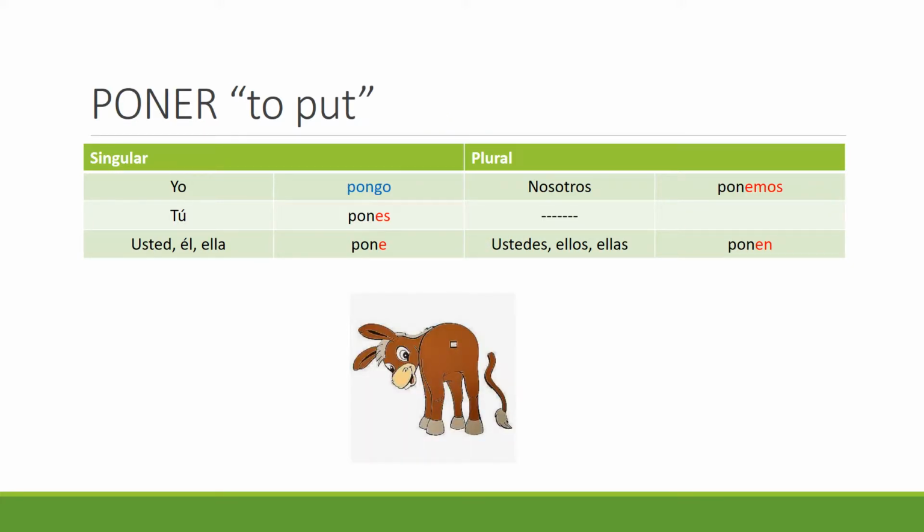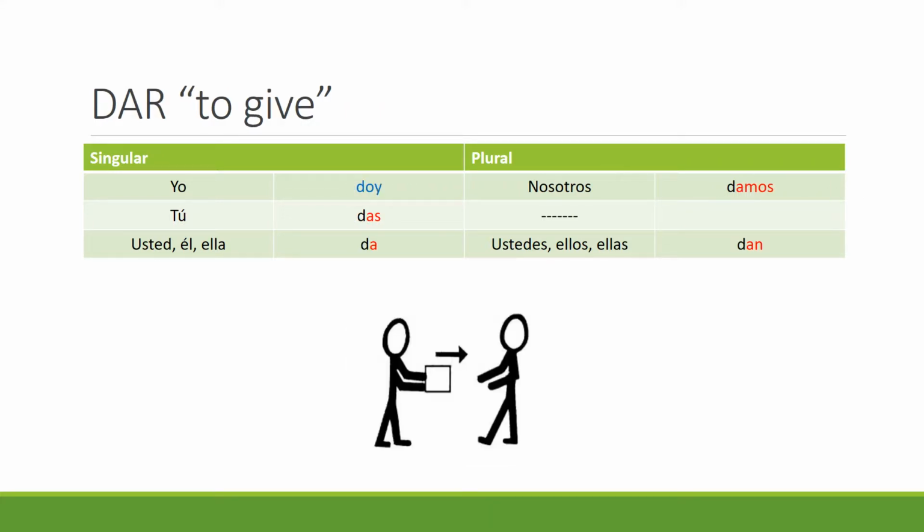Poner means put. First person singular is pongo. I put the tail on the donkey. Pongo la cola en el burro. Dar means to give. First person singular of dar is doy. Doy el regalo. I give the gift.